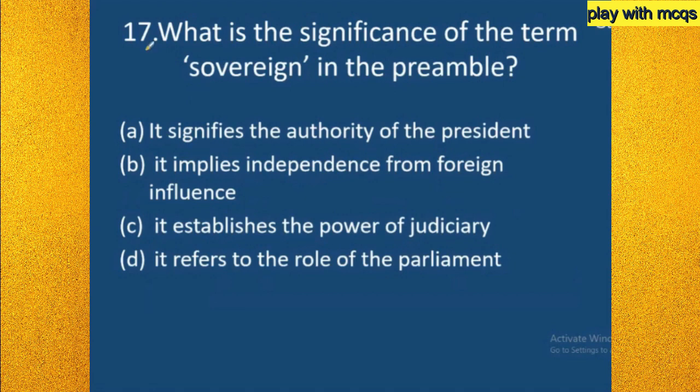So here, question number 17: what is the significance of the term sovereign in the preamble? Option A, it signifies the authority of the president. Option B, it implies independence from foreign influence. Option C, it establishes the power of judiciary. Option D, it refers to the role of the parliament. Here they are asking what is the significance of sovereign. So I am giving you 10 seconds, try to answer it.